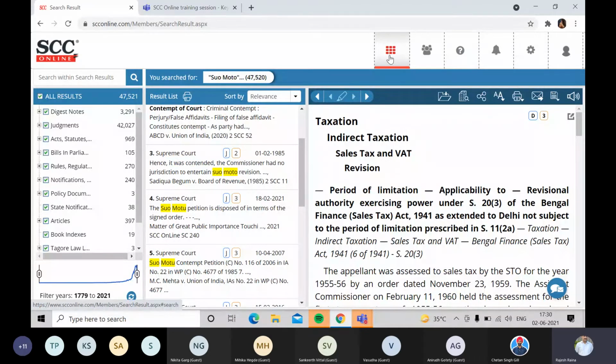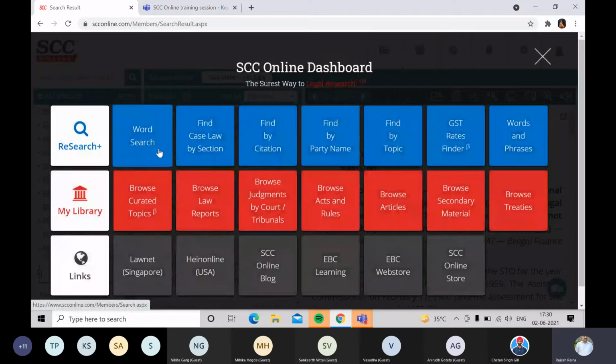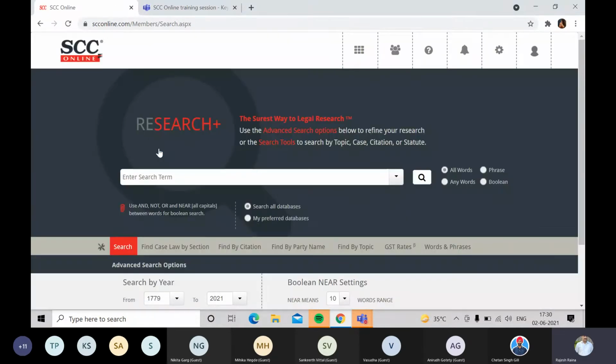Now coming back to the dashboard, similarly at times you want to keep out a certain subject from the main subject, or maybe a subtopic from the main topic. You don't want them in the results list. So for that you will use the NOT operator. Whatever you type after NOT will be kept out of the results.